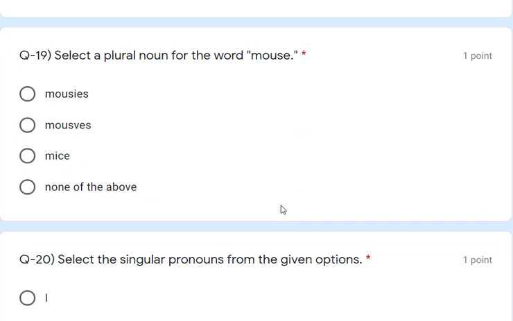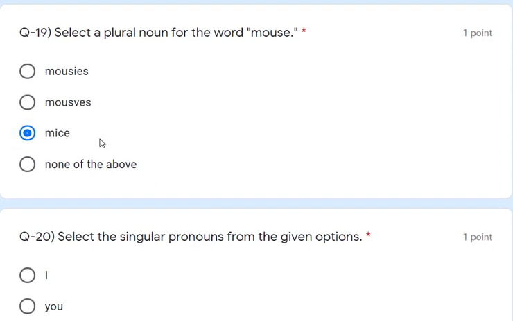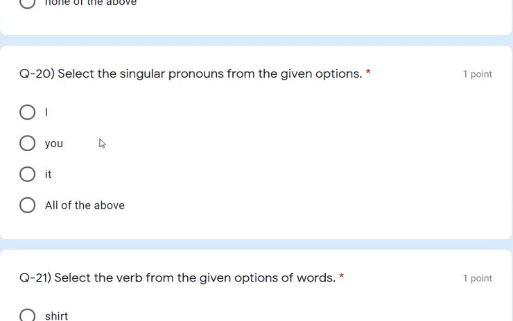Question number 19. Select the plural noun for the word mouse. So the plural noun for mouse is mice. Mice is the correct answer. Question number 20. Select the singular pronoun from the given options. I, you, it, all of them. So the answer is all of the above. I, you, and it are all singular pronouns.